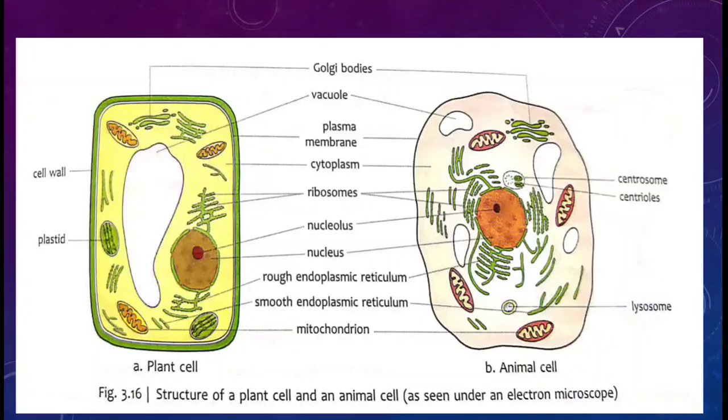If you want to see where the lysosome is present, you can see in this animal cell diagram B, the lysosome is the last labeling over here. So these are the lysosomes, and you can see the centrosomes as well, which are just above the nucleus. So they are found near the nucleus. So both lysosome and centrosome are only and only found in animal cell. You will not find them inside the plant cell.